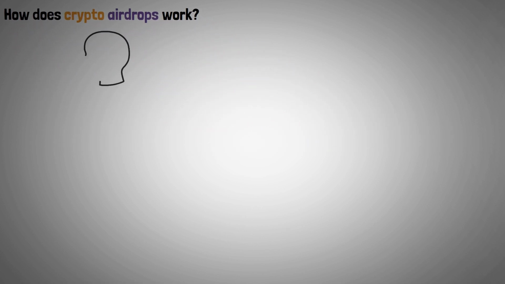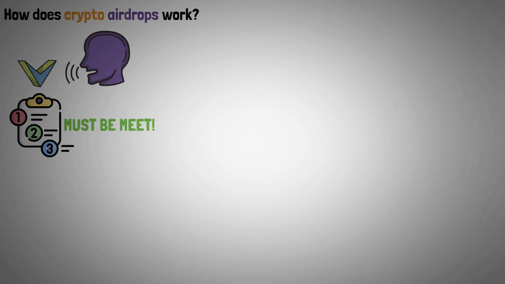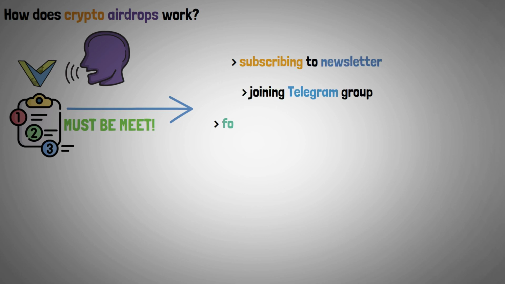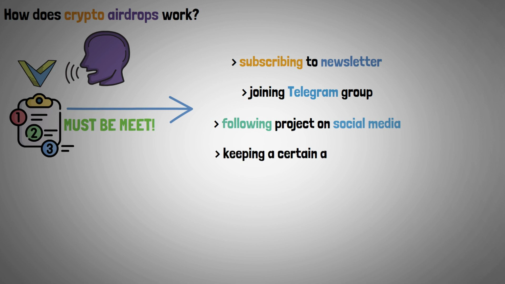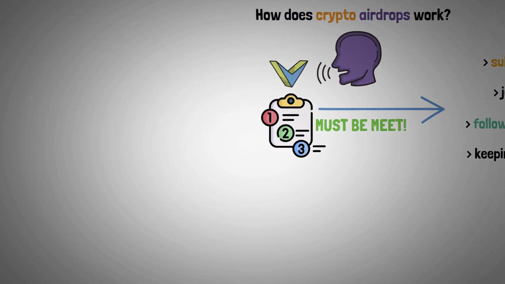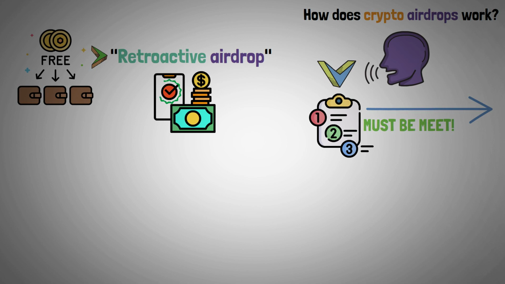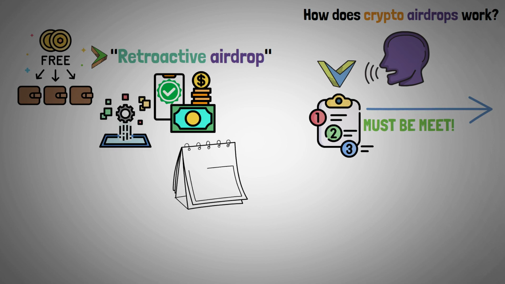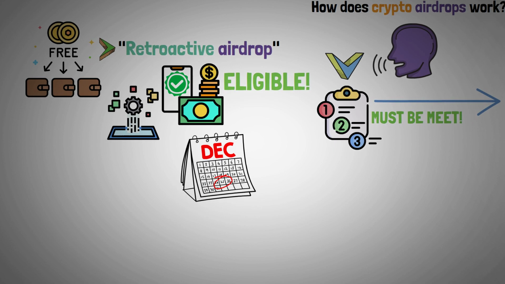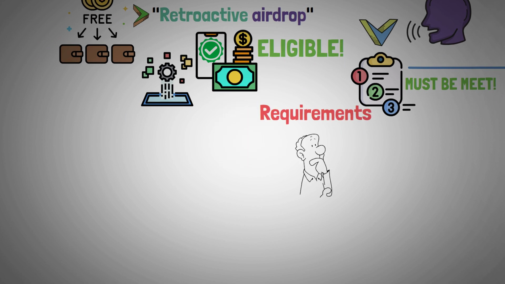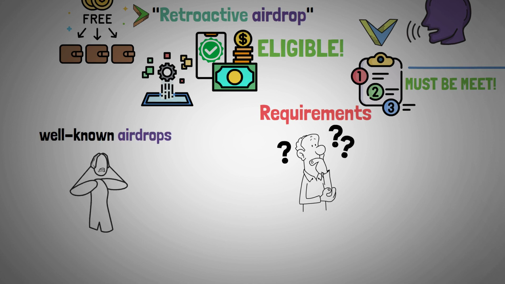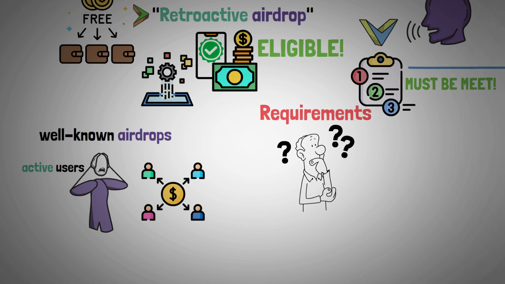In most cases, when a project announces an airdrop, it also specifies any requirements that participants must satisfy. These prerequisites may include subscribing to a newsletter, joining a particular Telegram group, following the project on social media, or keeping a certain amount of a coin in your wallet. Additionally, we have a different distribution type called retroactive airdrop, in which only wallets that have interacted with the project's platform prior to a specific date are eligible for the airdrops. These requirements aren't always made public in advance. Some well-known airdrops have shocked the platform's active users by distributing tokens before disclosing the airdrop's eligibility requirements.